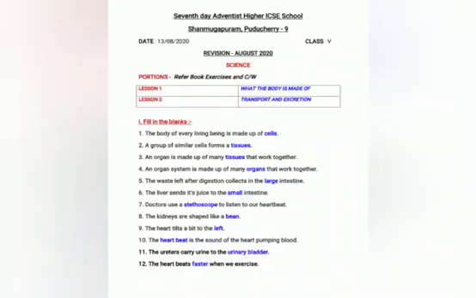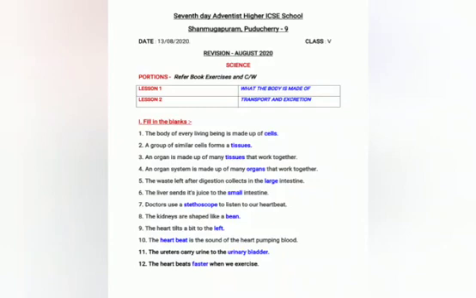Now let's revise the 1-mark answers from these 2 lessons. Fill in the blanks. The body of every living being is made up of dash. Yes, the body of every living being is made up of cells. A group of similar cells forms a dash. As children, a group of similar cells forms a tissue. An organ is made up of many dash that work together. An organ is made up of many tissues that work together. Next, an organ system is made up of dash that work together. The organ system is made up of many organs that work together.